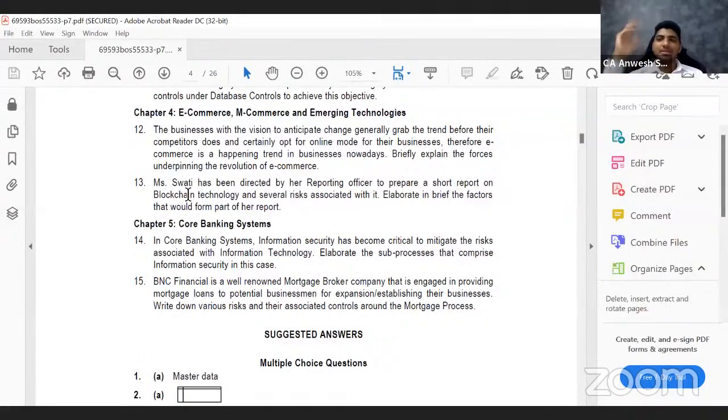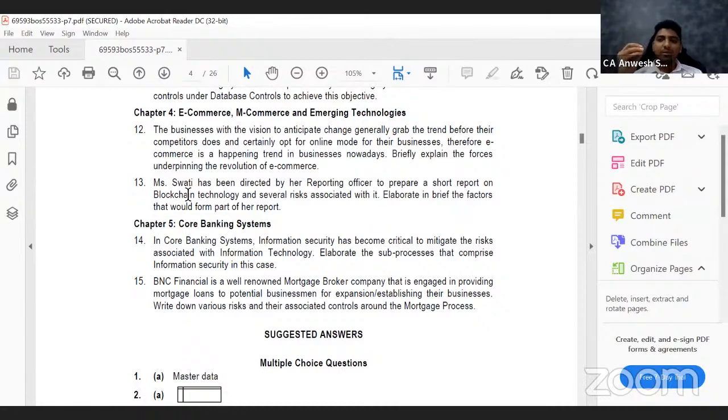So imagine that some senior who does not understand what blockchain is has asked Swati, saying, "Swati, explain to me what blockchain is and what the risks are. Can we go for a blockchain?" Okay. Now, before I answer that question, I want to tell you what blockchain basically is.